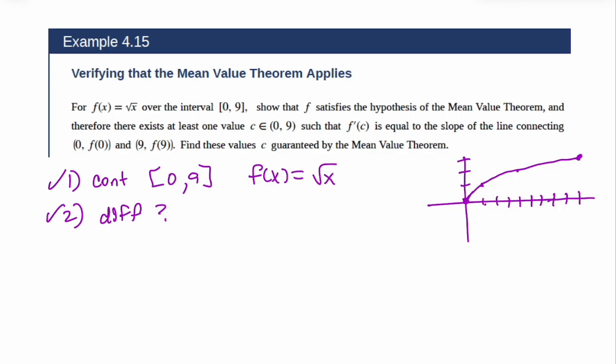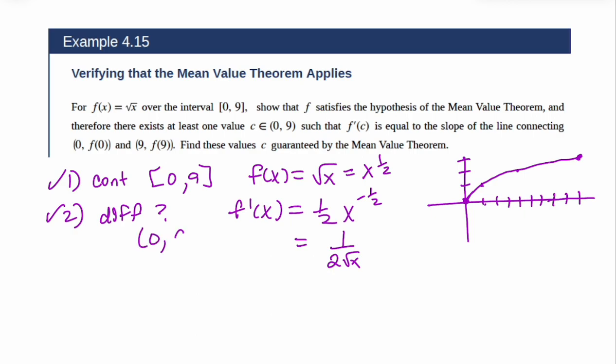But let's think for the moment about what the derivative of this is. The derivative of that is 1/2 x to the negative 1/2, or 1/(2 square root of x). That is differentiable here. And that's all that it has to be. Why didn't I have a bracket on the 0? Well, because can you plug in 0 into that derivative? No, because we have a 0 denominator. So yeah, it works, it's fine, okay?